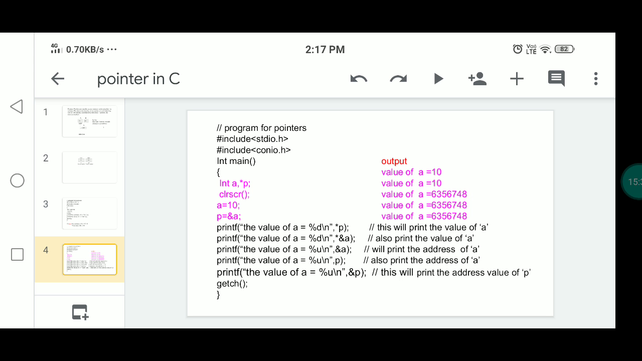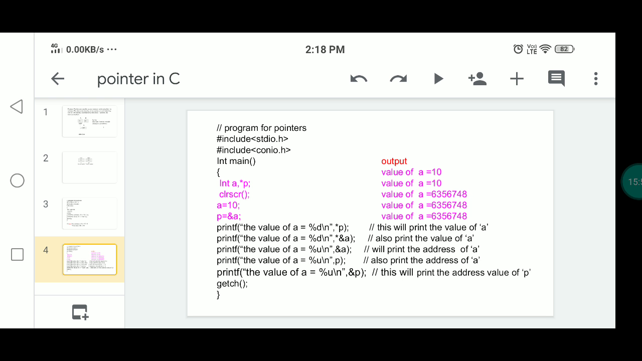Then in the fourth statement, you use the %u symbol with p. Just using p, since p is assigned the address of a, it will also print the address of a. Then the last print statement, with %u and &p, will print the address of p.